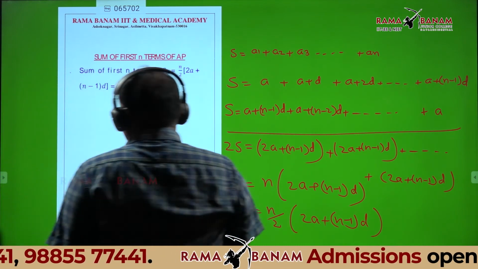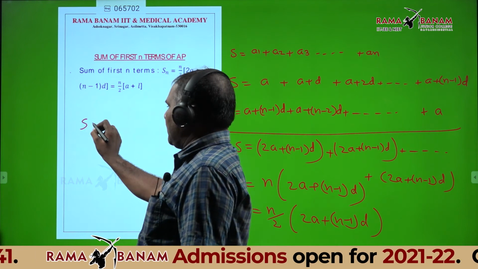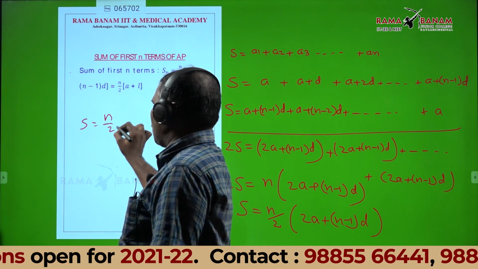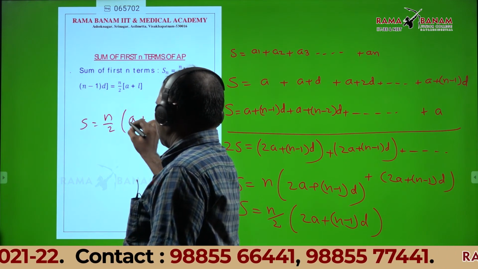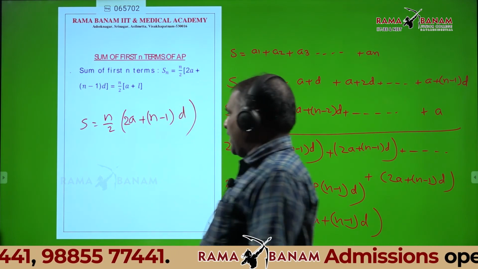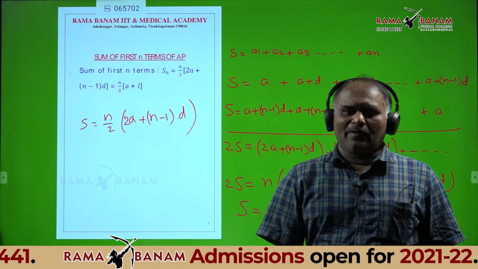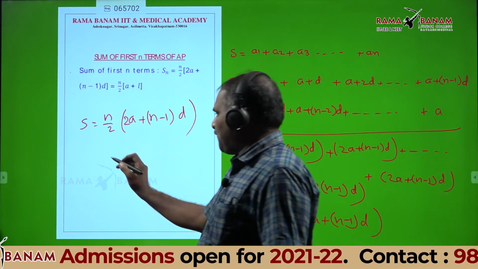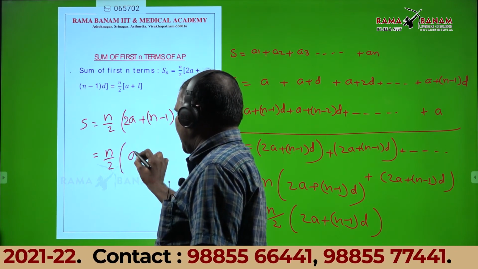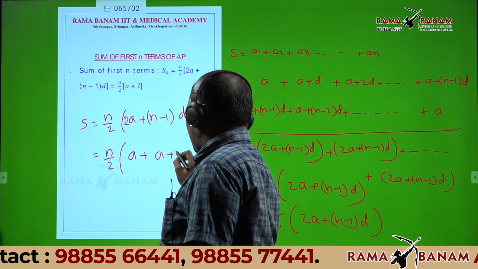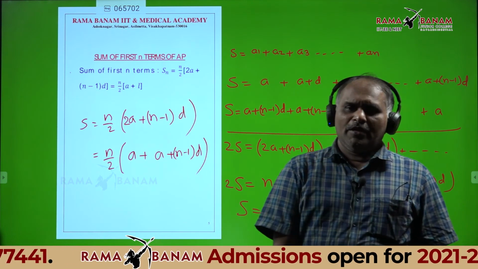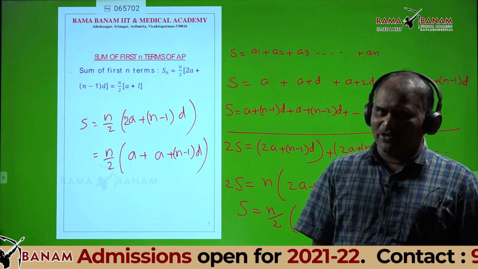Here listen. What is the S you can get? S is equal to n by 2 into a plus 2a plus n minus 1 into d, that is a plus (a plus n minus 1 into d).